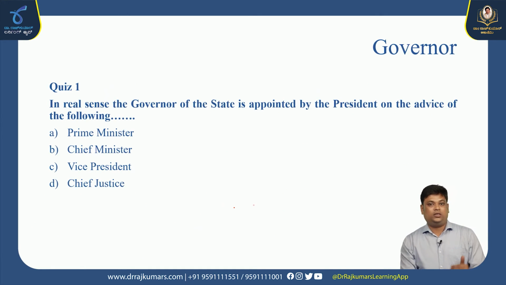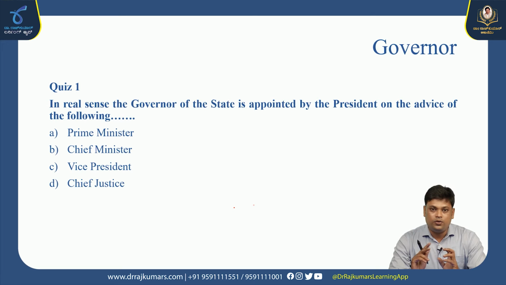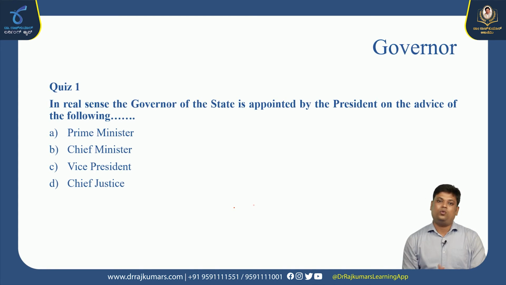Based on this, we have some questions to be discussed. Remember one thing, most of the executive, judicial, and discretionary powers remain the same. What is enjoyed by the president is applicable for the governor in terms of the state. Most probably everything remains the same, but you have to differentiate in terms of articles.